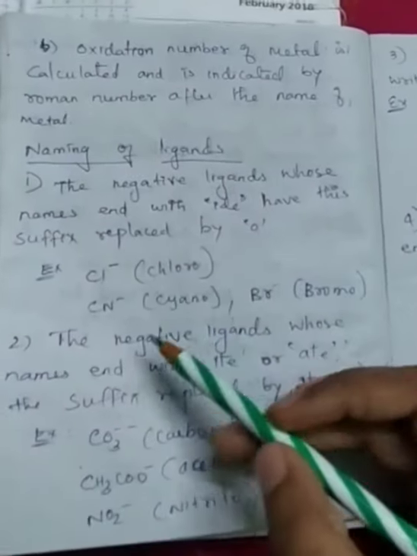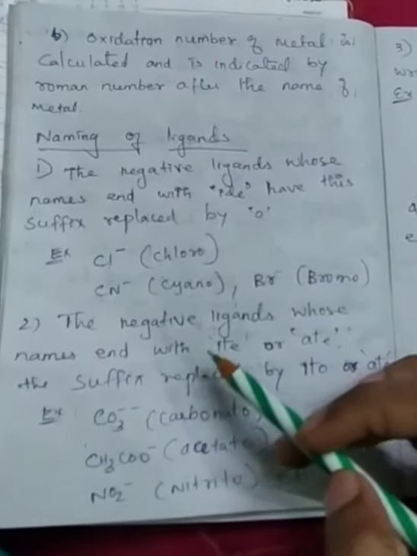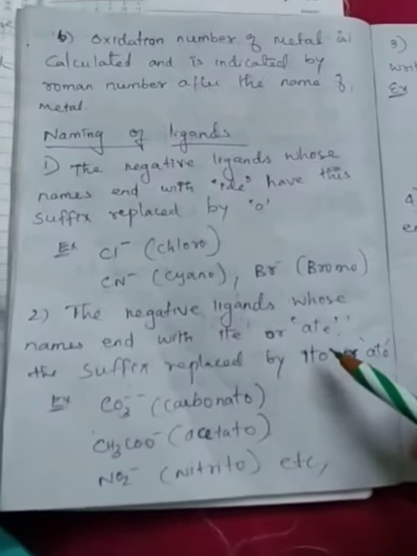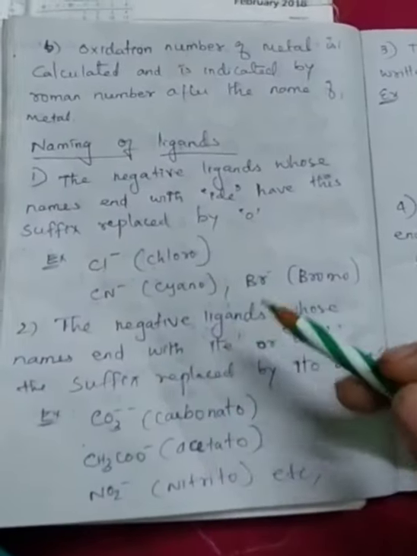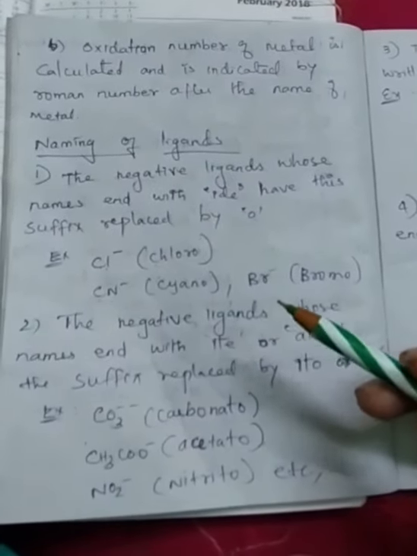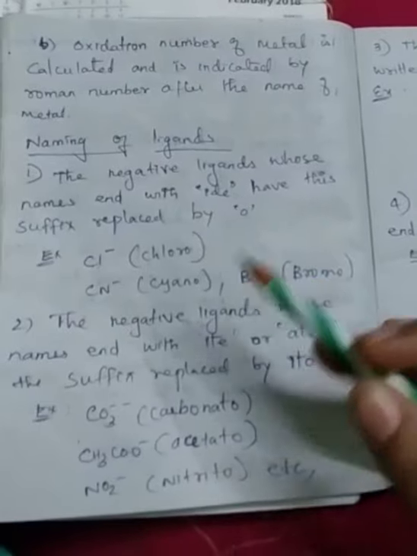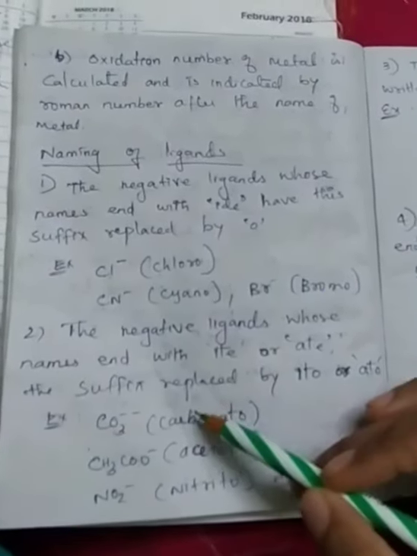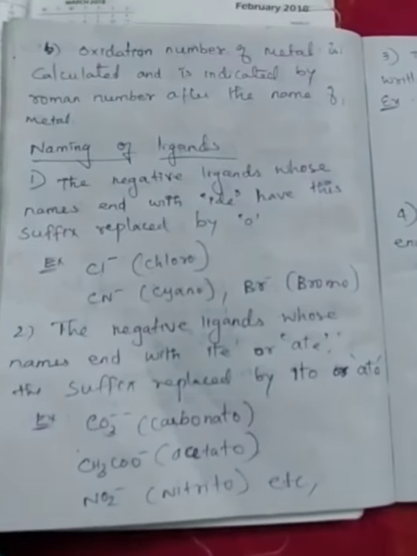Next, for negative ligands whose name ends with ITE or ATE, the suffix is replaced by ITO or ATO. For example, carbonate, at the end of the name comes ATE. So we replace the suffix with ATO: carbonato, acetato, nitrito, likewise.